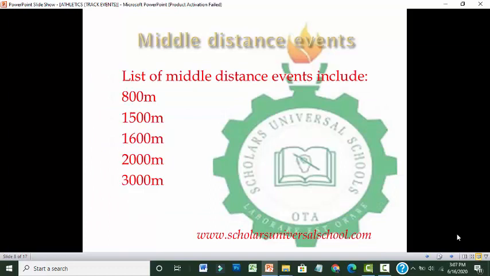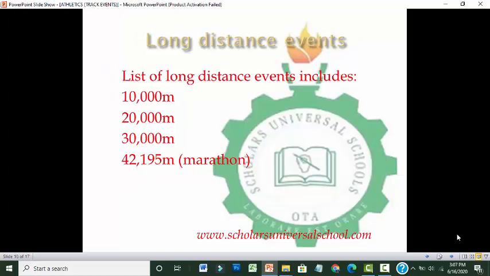The middle distance events include the 800 meters, 1,500 meters, 1,600 meters, 2,000 meters, and 3,000 meters. The long distance events consist of the 10,000 meters, 20,000 meters, 30,000 meters, and 42,195 meters, which is the marathon.